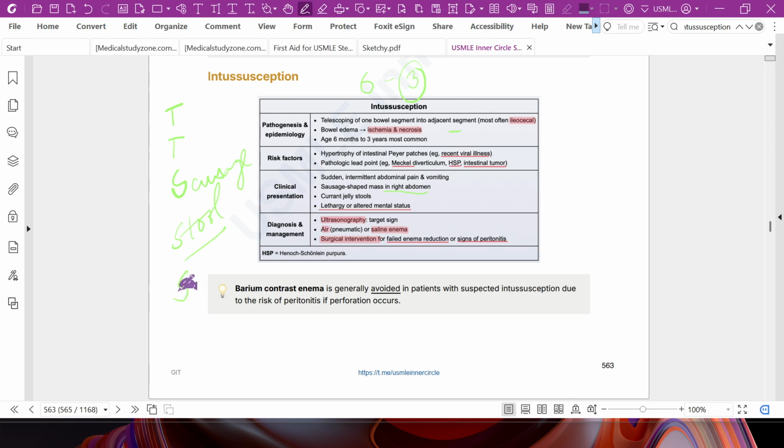Mental status is altered, or there may be lethargy. For diagnosing, on ultrasonogram there may be a target sign.